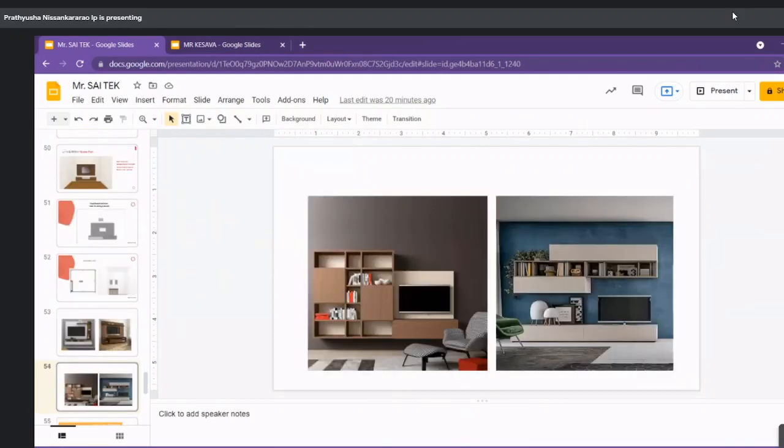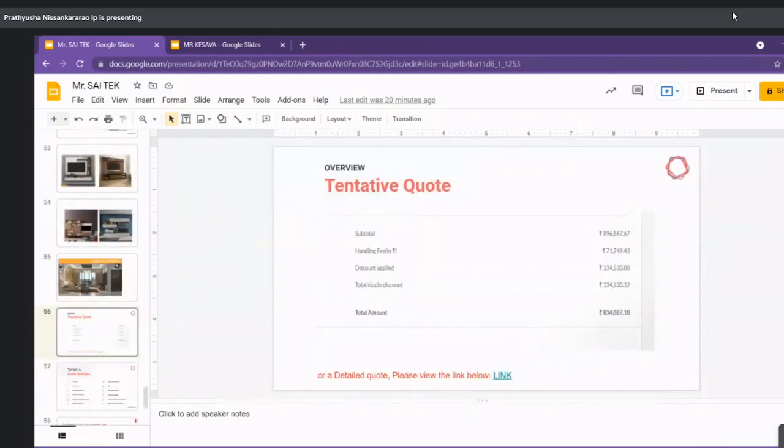So this is done according to your requirement for the fall ceiling and everything. I will share you some designs. If you like the designs, I can give the quotation for the fall ceiling also. If there is any requirement of beds or anything, I can give them to you. So in total, that is 8,96,000, and the handling fees that includes the GST. We have given 15% off for the overall quotation. So that comes to 8,34,000.